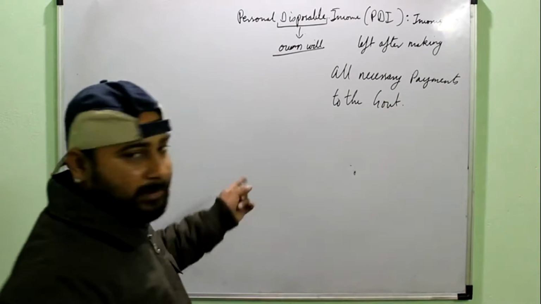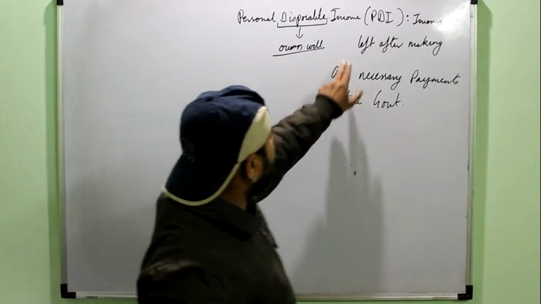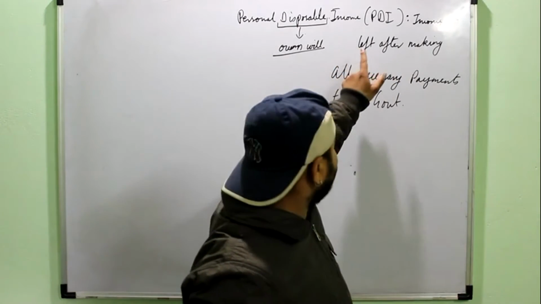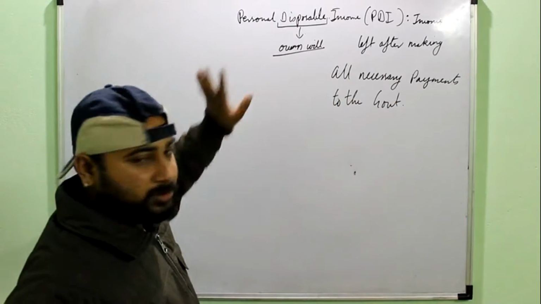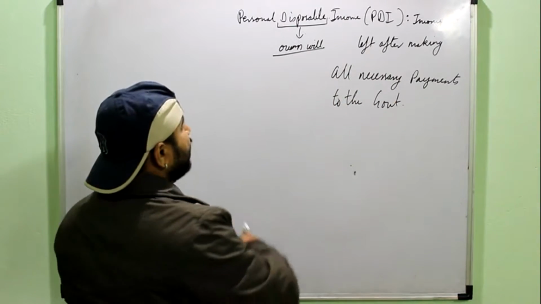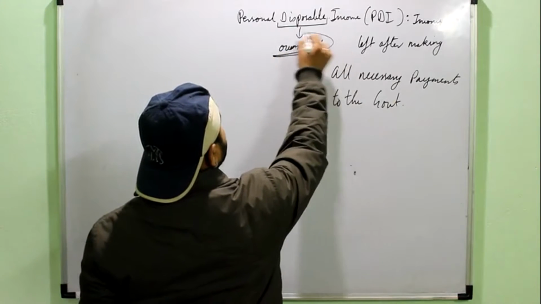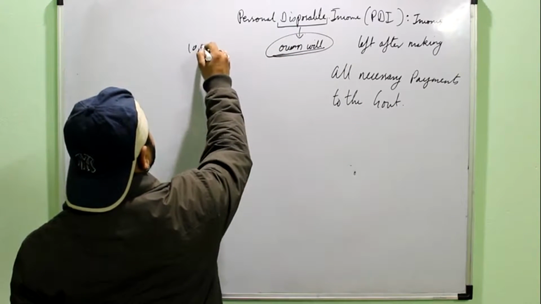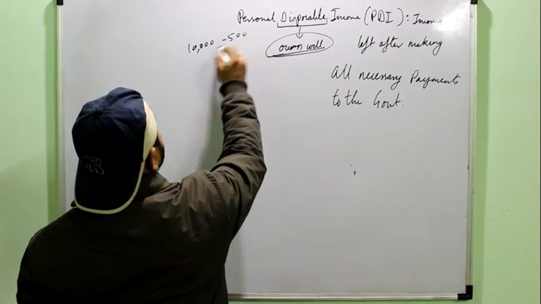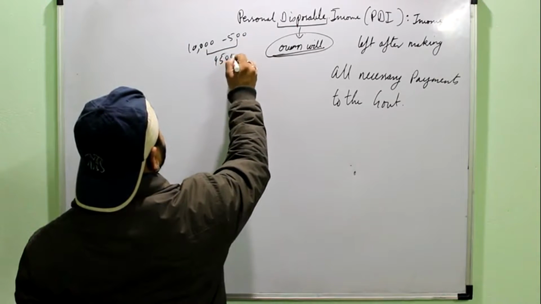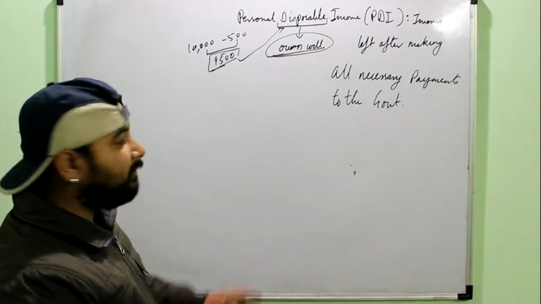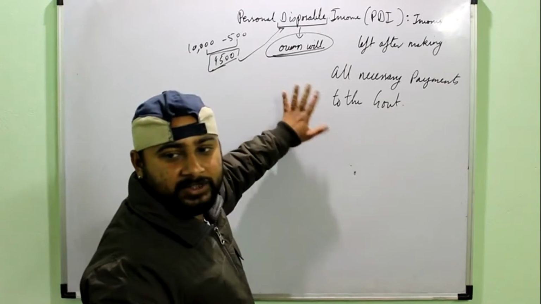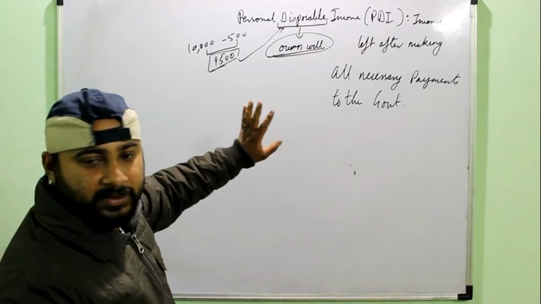It means from the personal income, whatever income is left with the household sector after making the necessary payments to the government is known as the personal disposable income. Or it is the income which is my own income. Suppose the salary of a person is 10,000 and he has to pay 500 as tax. So 9,500 is the income at his disposal. He can use that income as he wishes. He can spend it or he can save it.